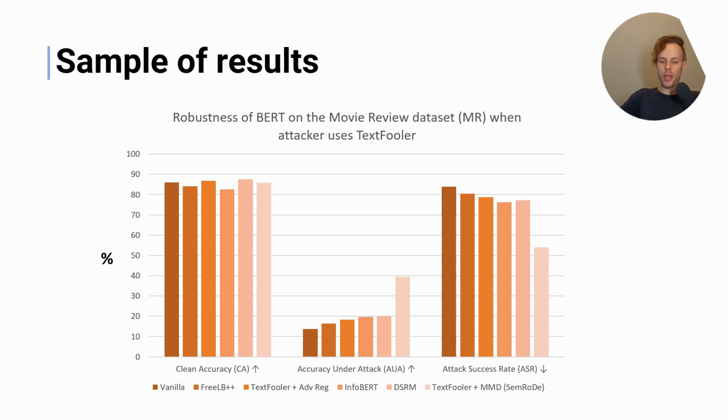To give you an example, if we take a normal model that was trained on sentiment classification for movie reviews, for example BERT, an attacker will achieve roughly 13% accuracy under attack of the model if he attacks with TextFooler. Now, a defender can use these white box adversarial training techniques and improve the performance marginally, maybe up to 20%. But naturally, this is not as good as we would like this robustness to be. Now, we'll show in our work that we can actually increase this to even 40% on this particular dataset.